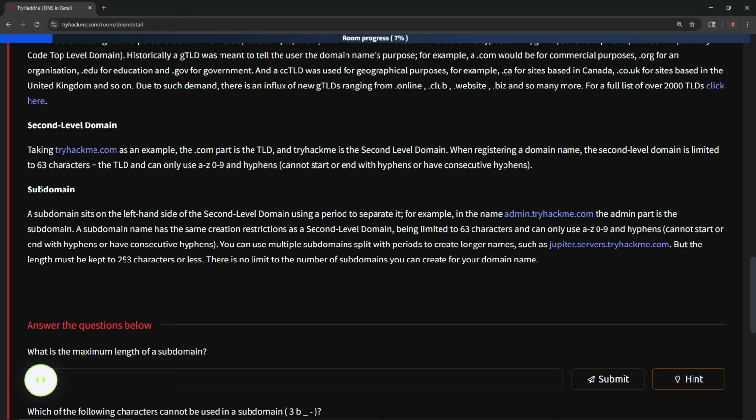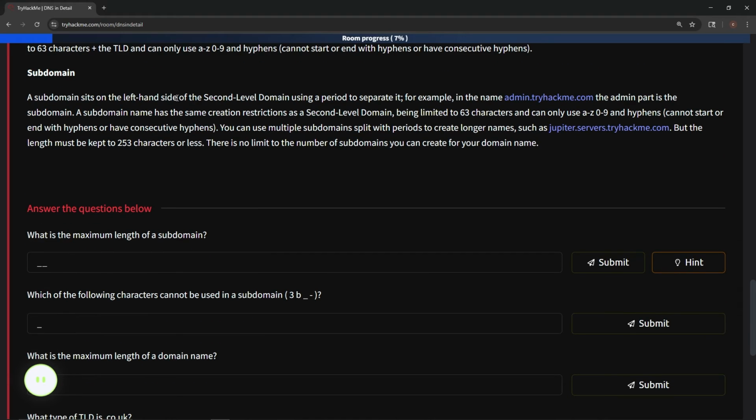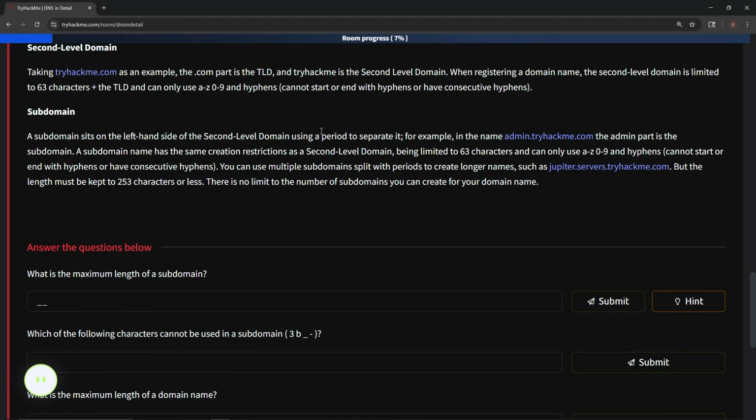Okay. Subdomain. A subdomain sits on the left-hand side of the second level domain using a period to separate it. So for example, in the name admin.tryhackme.com, the admin part is the subdomain. A subdomain name has the same creation restrictions as the second level domain, being limited to 63 characters and can only use A through Z, 0 through 9, hyphens, cannot start or end with hyphens or have consecutive hyphens, just like this one. Almost as if it was copied and pasted.